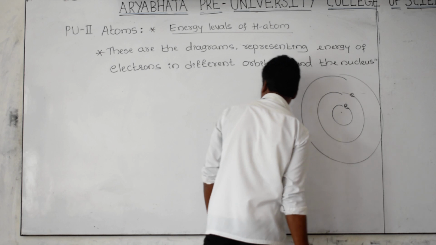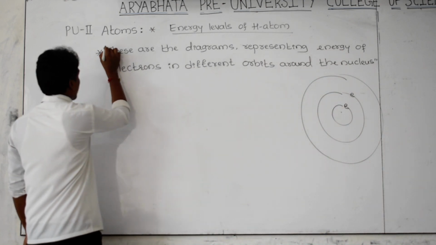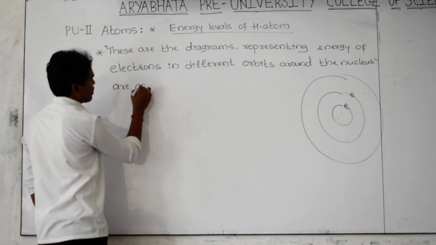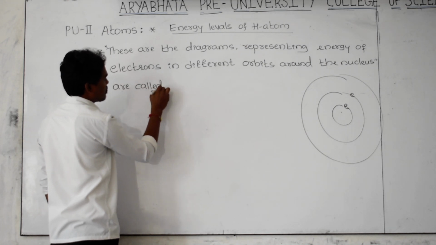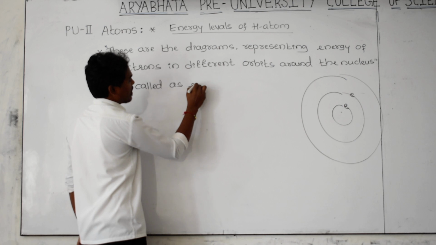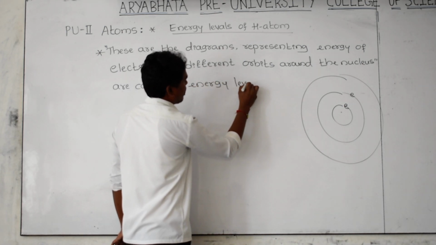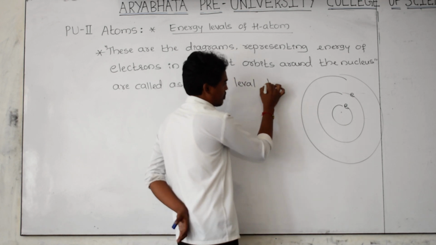These diagrams are called energy level diagrams.